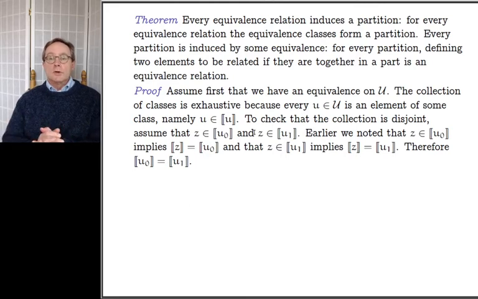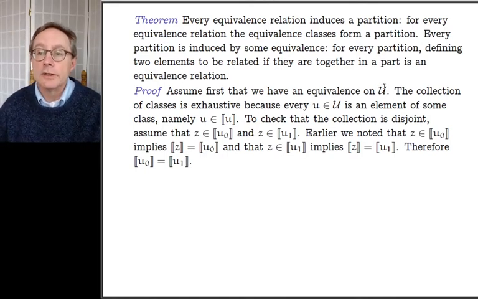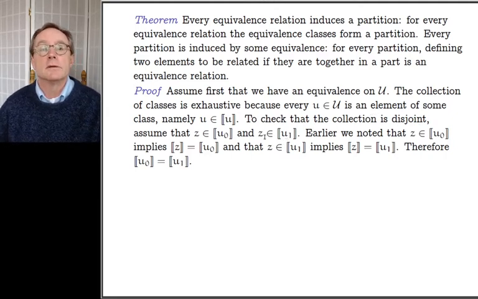Okay, so we've got to show that for every equivalence relation, the equivalence classes form a partition. So obviously I'm going to check: do the set of equivalence classes form an exhaustive list, and are the equivalence classes disjoint? So here we go. Assume that we have some equivalence relation on the set U, and the collection of classes is exhaustive, it says, and then of course it thinks about it for a second, and then it says the collection is disjoint, and it thinks about it for a second.